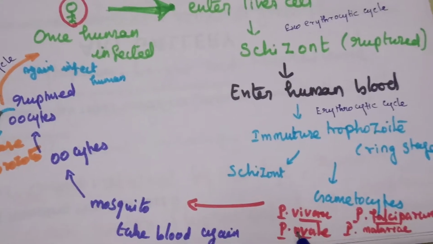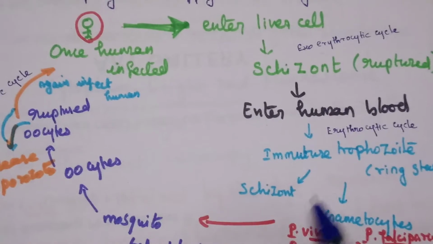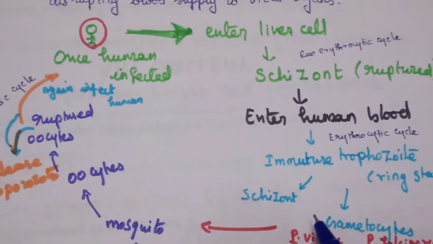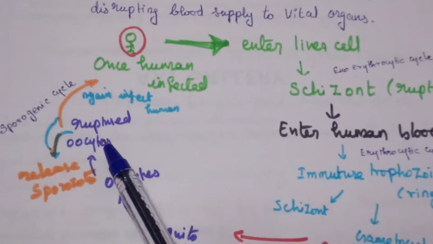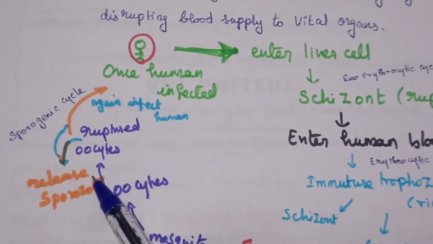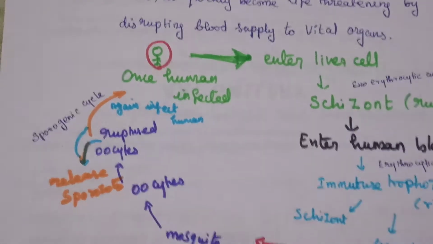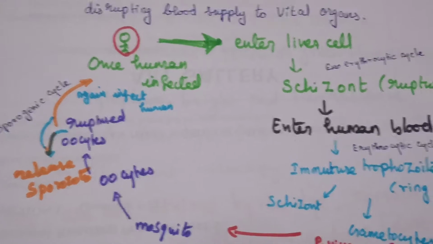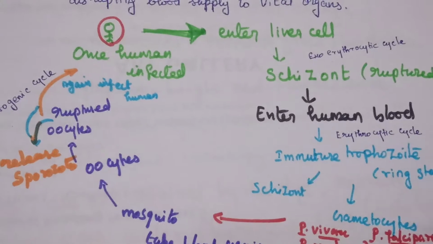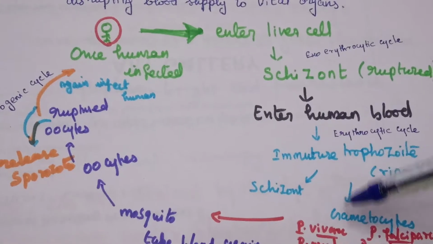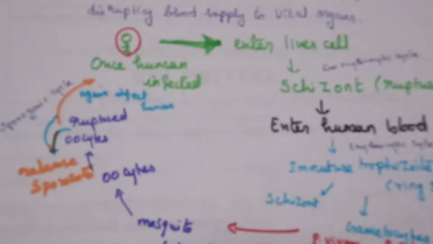Then, once another mosquito takes blood from the infected human for its meal, the Plasmodium matures into oocysts. These ruptured oocysts release sporozoites, which again infect humans. It is a cyclic process: first the parasite affects the liver, then RBCs, then another mosquito takes this blood and infects a human again.